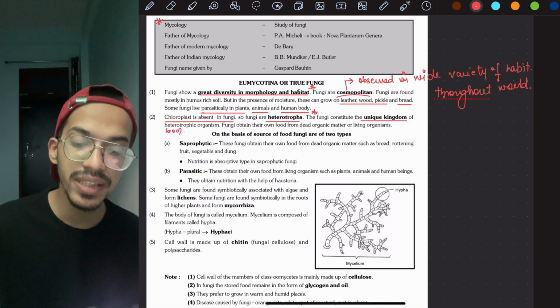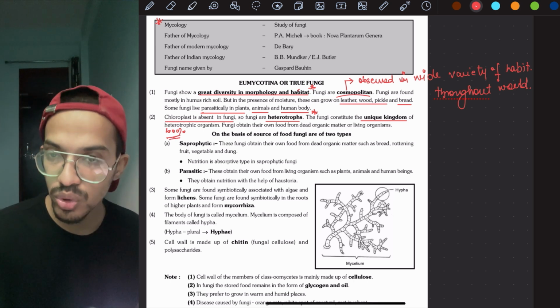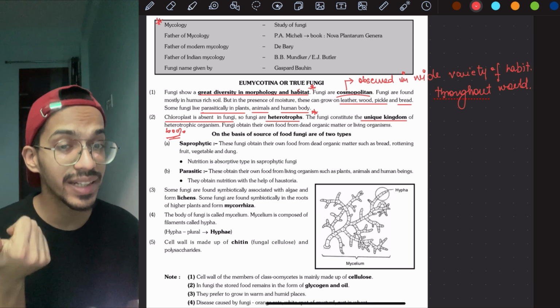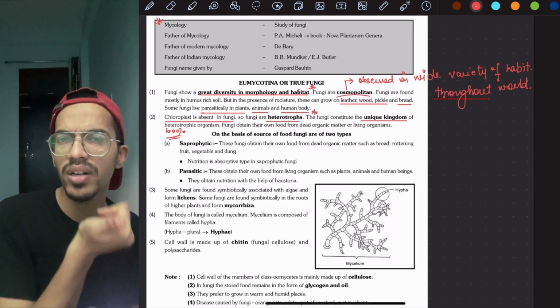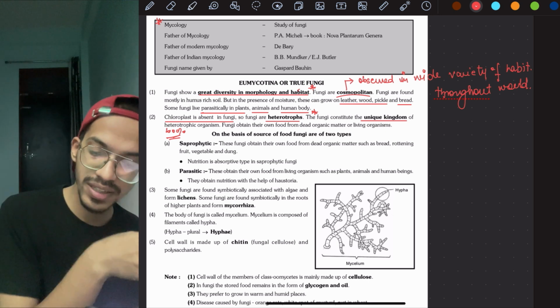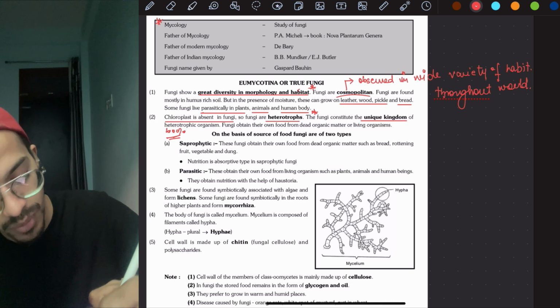Now, fungi obtain their food from decaying organic matter. I have told you that. On the basis of the source of food obtained, they could be saprophytic or parasitic. Saprophyte means dead, decaying organisms, like your bread mold, Mucor and all this. And parasitic, which infects what? Other organisms. So these are the two different ways.